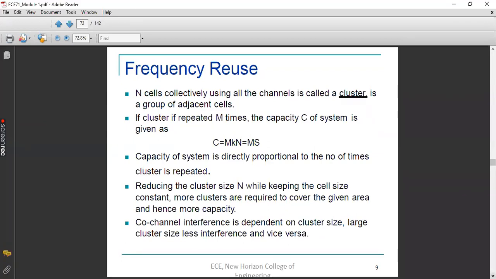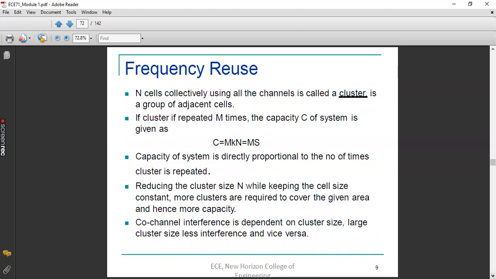We are reducing the cluster size, but the cell size, the area of one cell, is remaining constant. The only thing we are doing is reducing the number of cells in a cluster. So we have to create more clusters to cover the entire geographical area, isn't it?